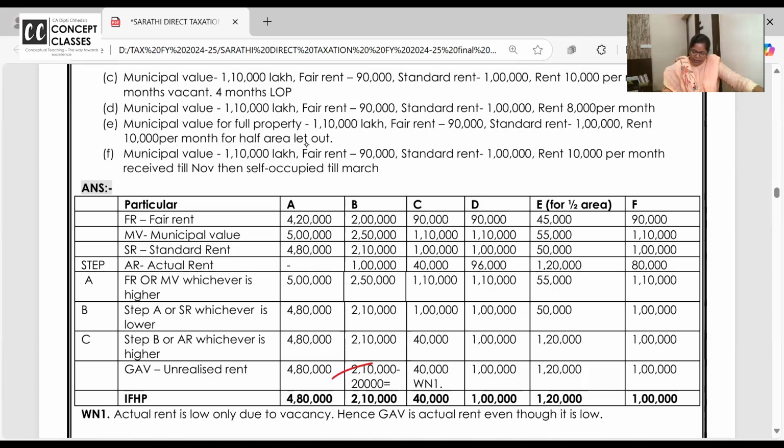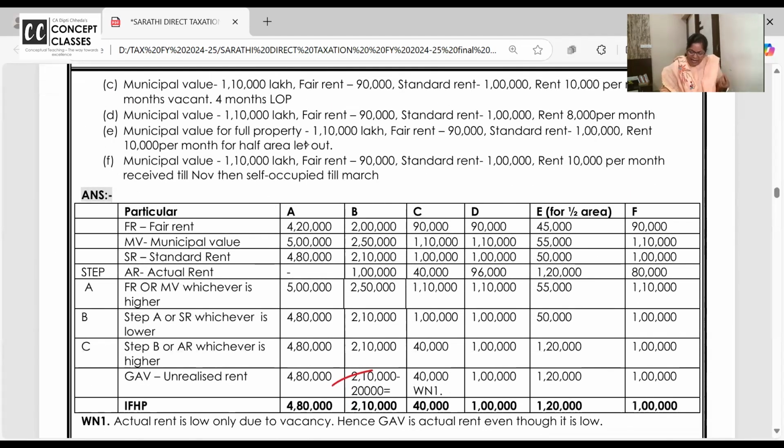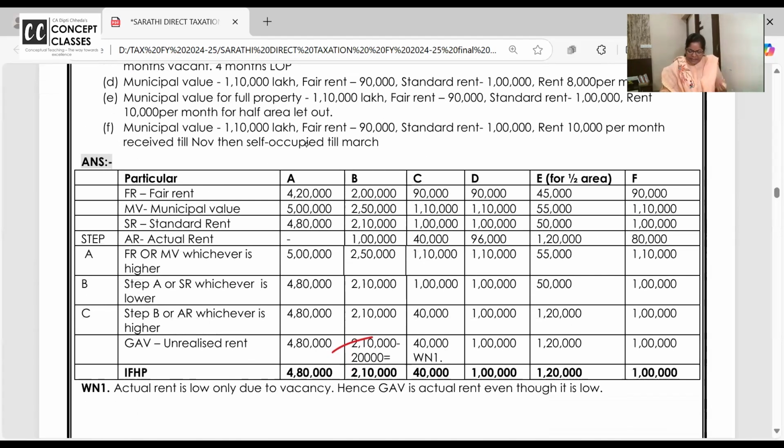Your GAV will be 210 and in 210 you have to minus unrealized rent. Unrealized rent is that rent which is due and not received, so you have to minus it from the GAV. So 210 minus 20, this is a printing mistake. It should be 190. Your GAV will be 190. Thank you so much that you asked. I don't know how it got missed out, we have done this so many times. But I never used to give it in the answers. It should be 190 as the answer.